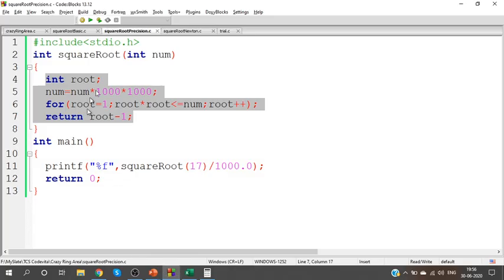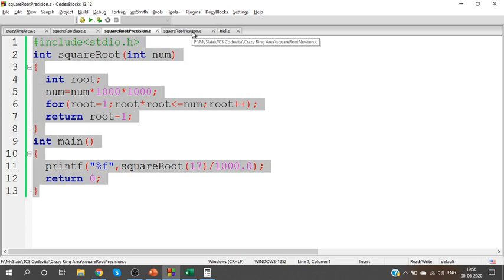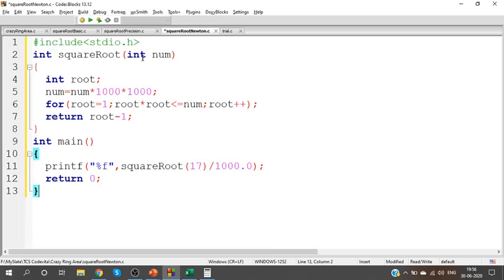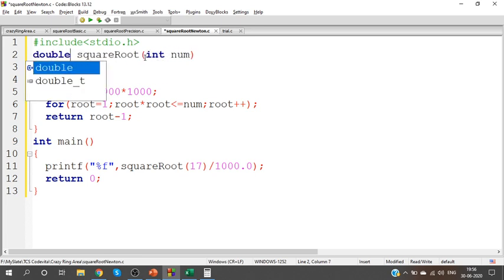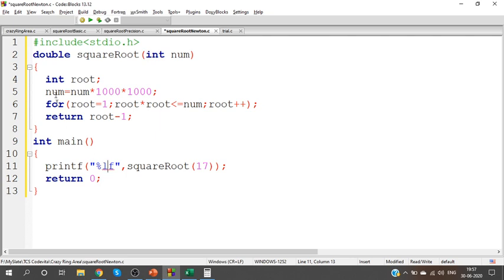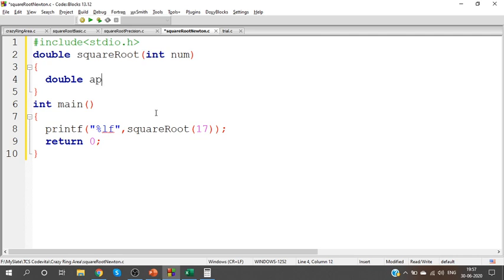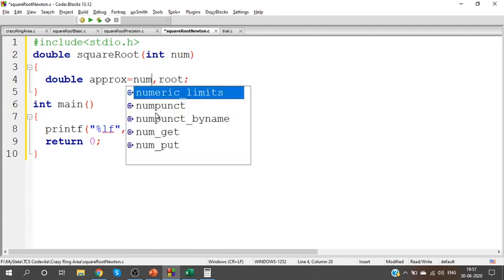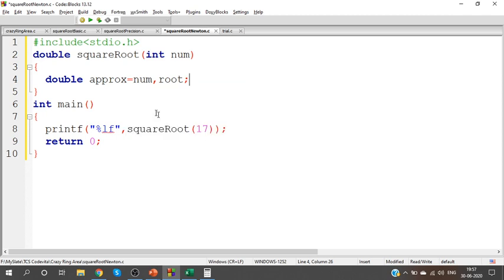So, a quick implementation of this. Let us say your input is a number. You are going to directly return a double value. For higher precision, I'm using double instead of float. I need the approximate value and the root value. As I told you already, initialize approximate as the num value.